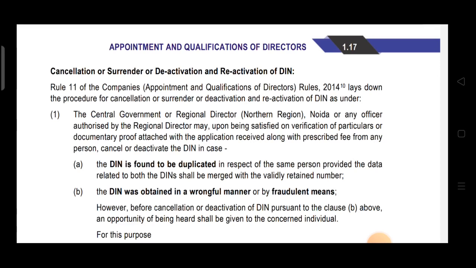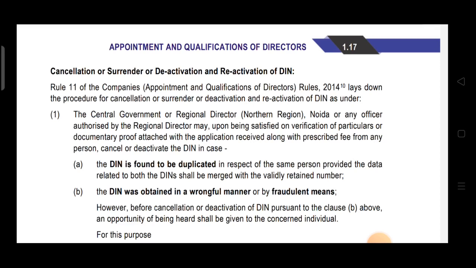So when will they cancel the DIN or deactivate the DIN? In case the DIN is found to be duplicated. In case after verification they found that DIN is duplicated in respect of the same person, provided the data related to both the DIN shall be merged with the validly retained number.